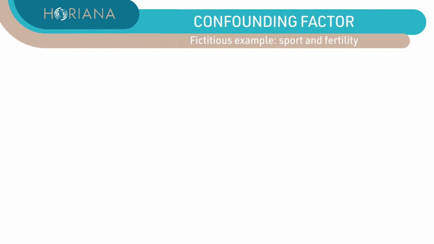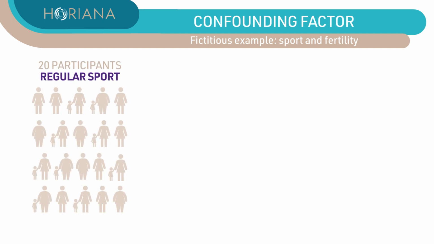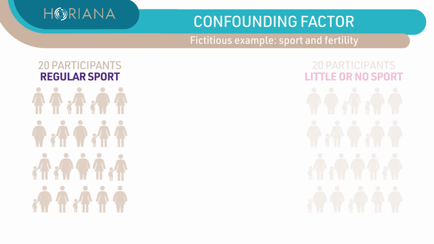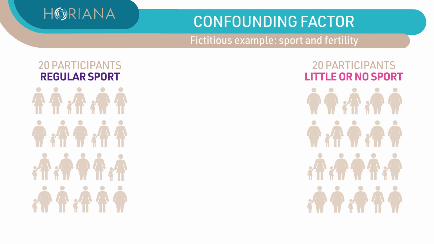Let's take the example of an observational study in real-world settings, based on questionnaires, in which we follow participants who wish to become pregnant. 20 declare practicing sports on a regular basis and 20 with no or little sports practice. They have different characteristics. Some have already had children, others have not, etc.